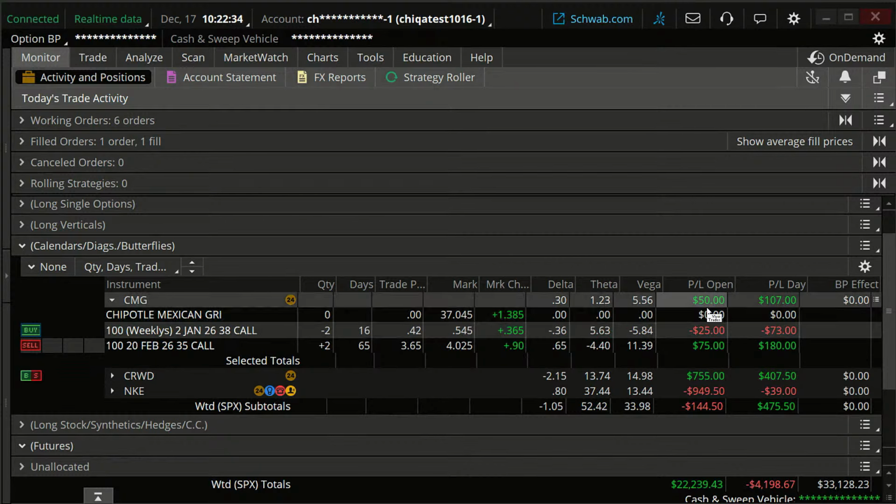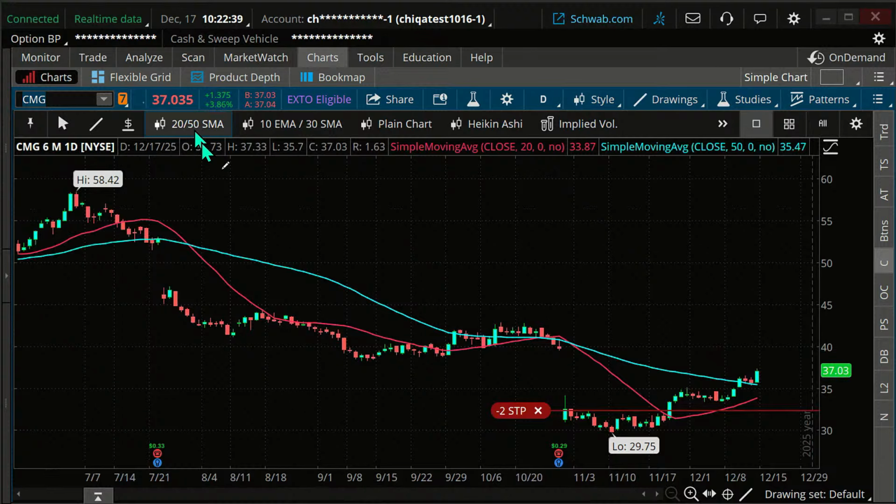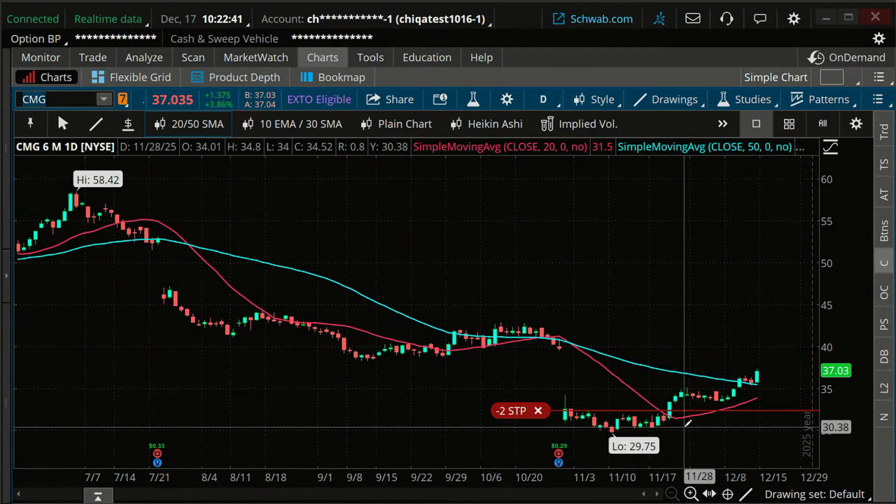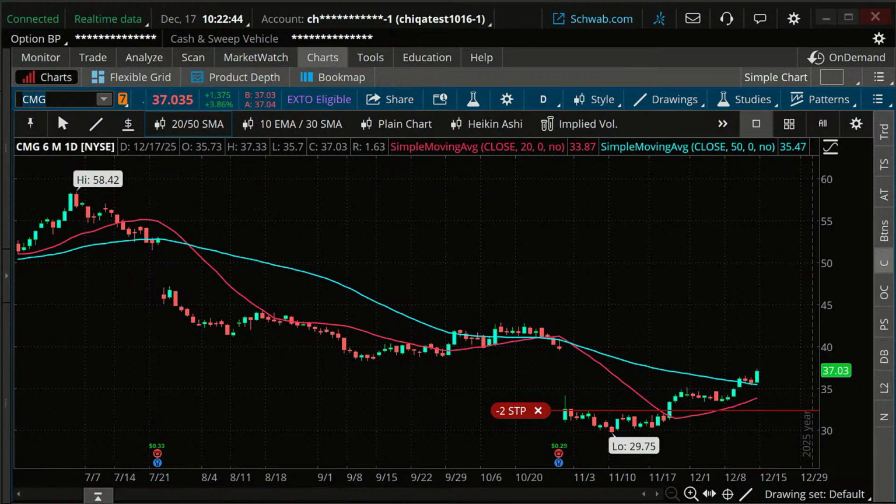So let's take a look at CMG. Are we still bullish? Let me go to a shorter term chart. Are we bullish on this? I would say, yeah. From a technical analysis standpoint, we have higher highs, we have higher lows, and we're above our moving averages. And so from this standpoint, I'm going to say still bullish. Now, if you disagree, that's fine. And if you disagree and you think, oh, it's run its course, then we would probably look to exit this trade here.